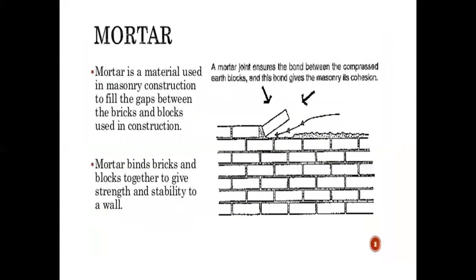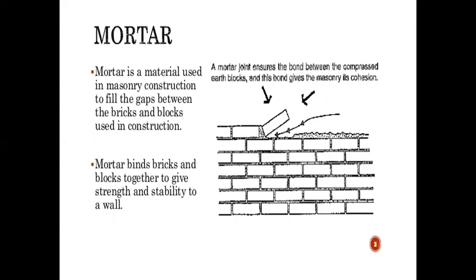Now the next material is mortar, right? First of all, what is mortar? Mortar is a type of material used in masonry construction to fill the gap between the bricks and blocks used in the construction. Mortar binds bricks and blocks together to give strength and stability to the wall.